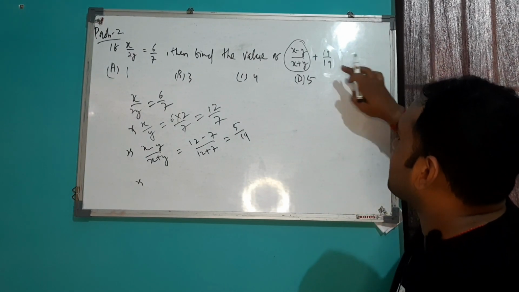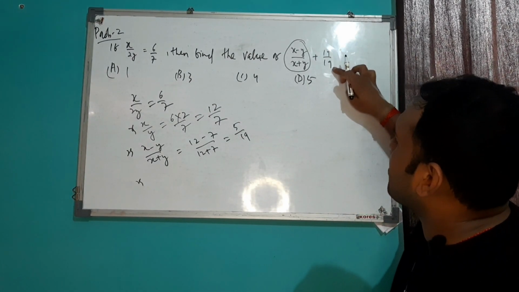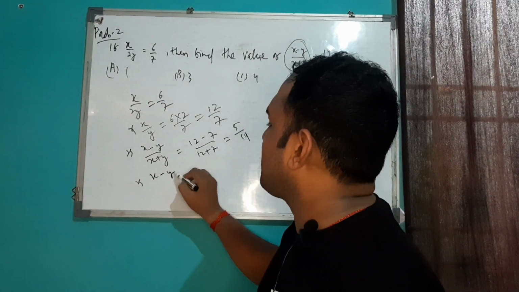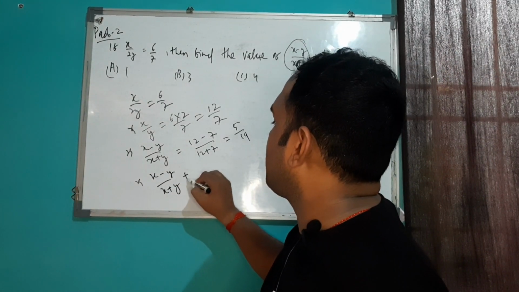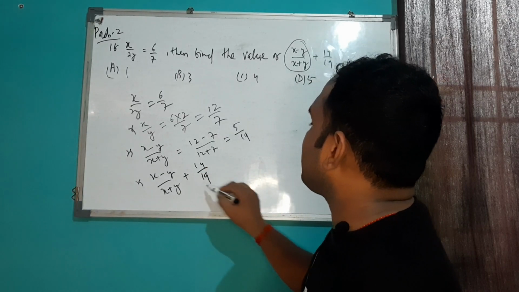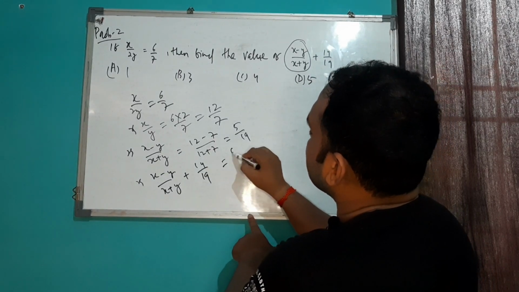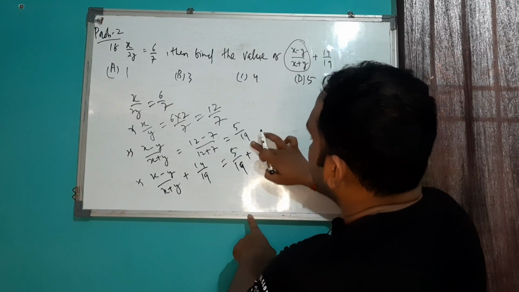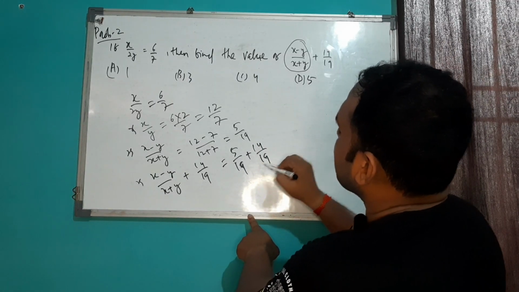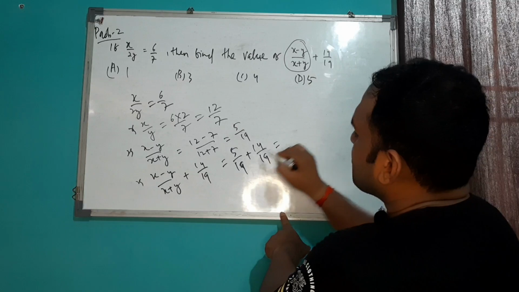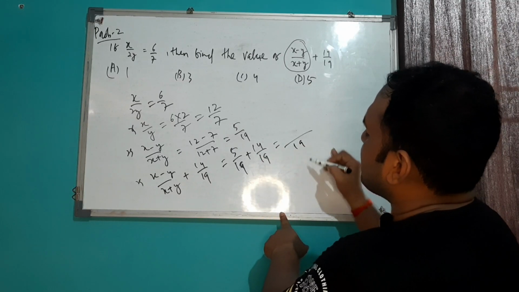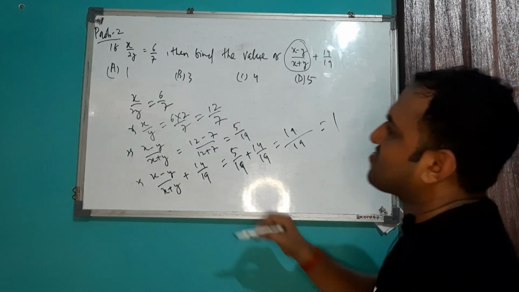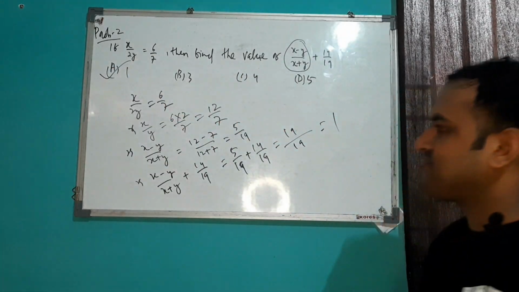Again, as per the question, this 14 upon 19 is added with this term. So you have to add this 14 upon 19 on this left hand side. Similarly, we have to add this 14 upon 19 on this right hand side also. So it will become 19 is your denominator. 5 plus 14 is your 19. So 19 upon 19 is your 1. So option A is your correct answer.